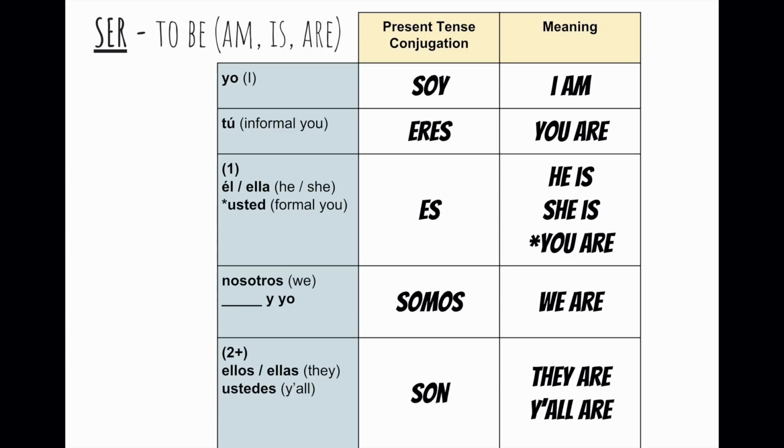Here's how the verb is conjugated. In English, we say I am, you are, is. Am, is, and are the main conjugations. Well, in Spanish, we have 5 different forms, or 6 if you include vosotros. Yo soy, tú eres, él es, ella es, usted es, which is the formal you, somos, and son.